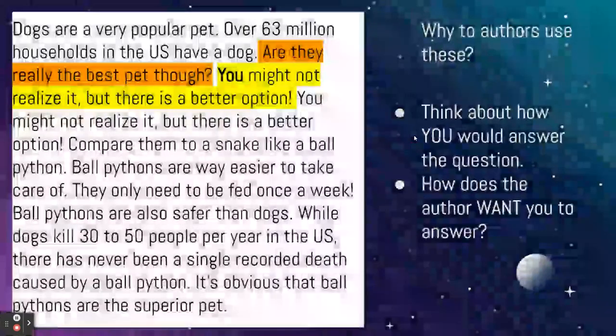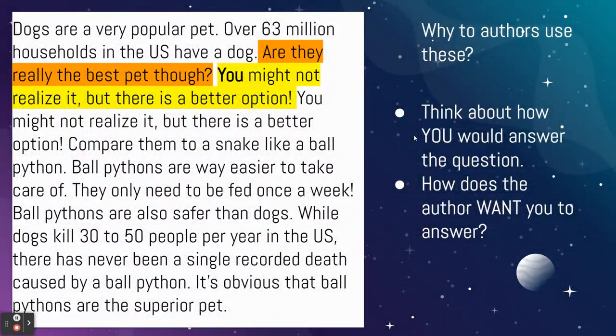Now, you might be asking, why do authors use these? These are tools in that author toolbox, part of their craft to help make their writing more persuasive. The key here is you've got to think about, how would you answer this question? And then, how does the author want you to answer the question? Because if you can figure that out, then you're going to know why they included it, right? They include these kinds of things to make you try to agree with them more, because you're automatically going to start answering the question and trying to think about what their answer would be.